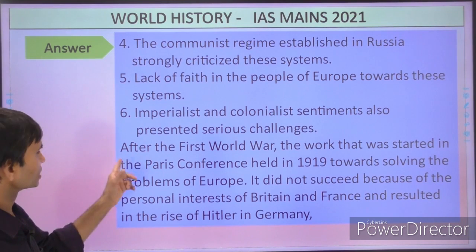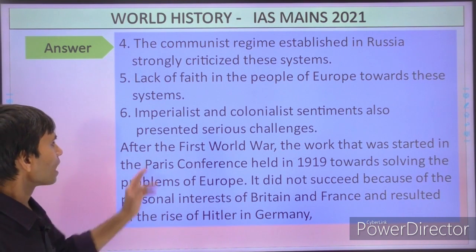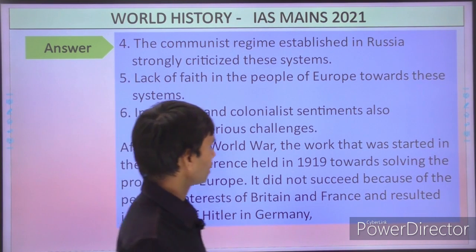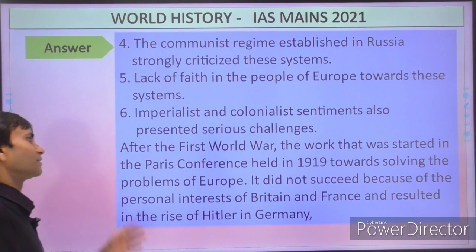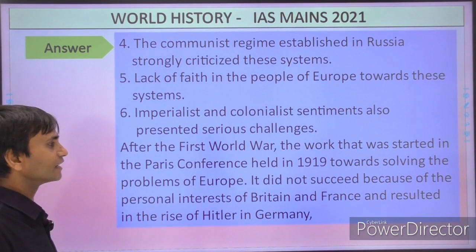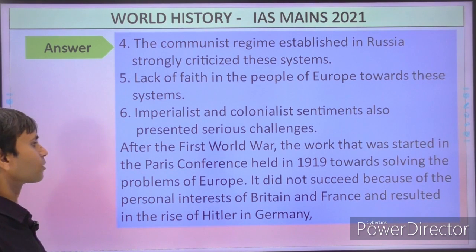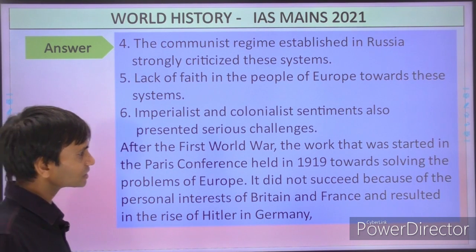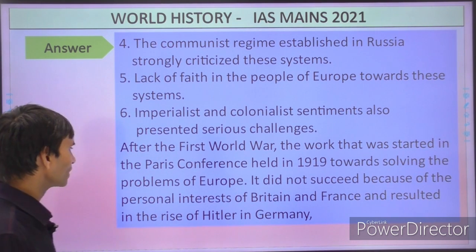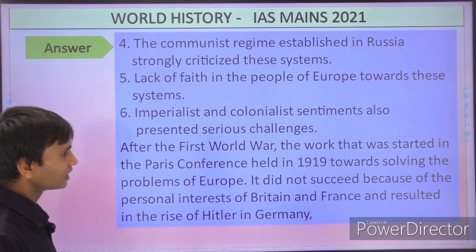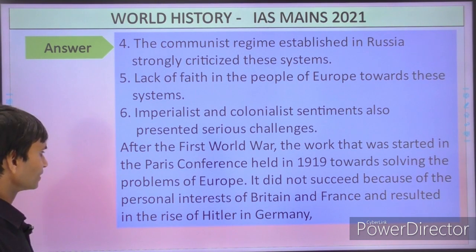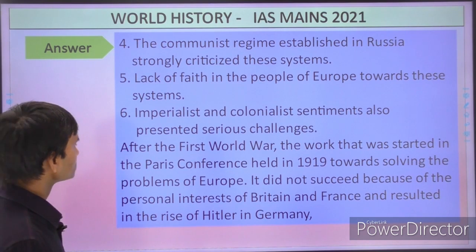Then he again changed the paragraph and is writing: after the First World War, the work that was started in the Paris conferences held in 1919 towards solving the problems of Europe did not succeed because of the personal interest of Britain and France, and resulted in the rise of Hitler in Germany.